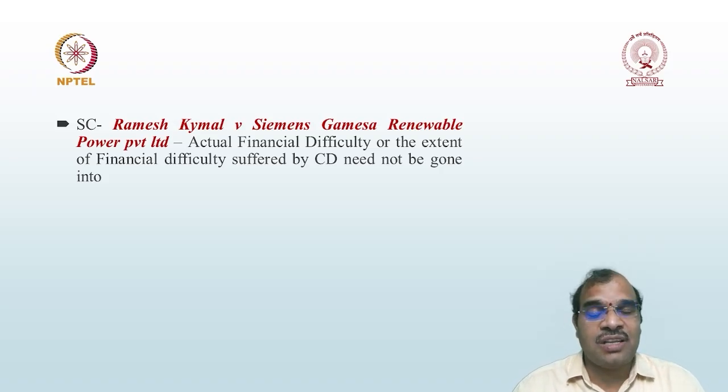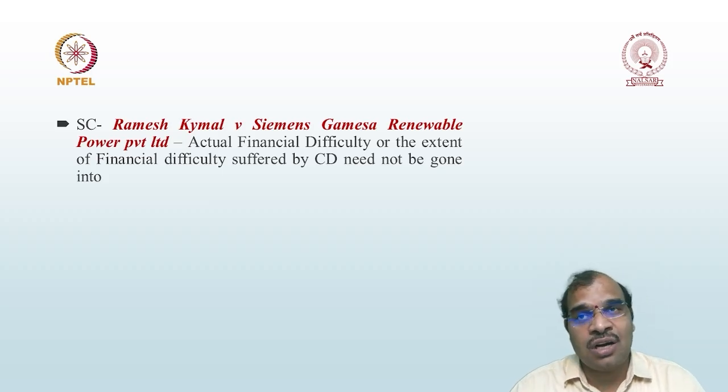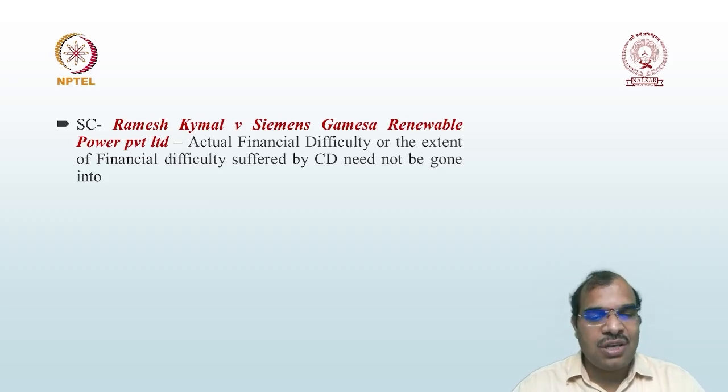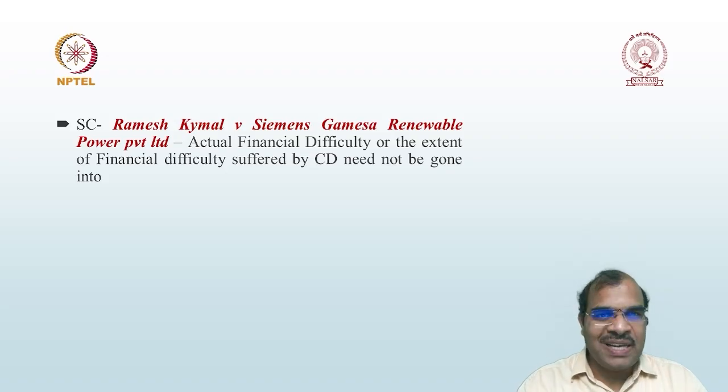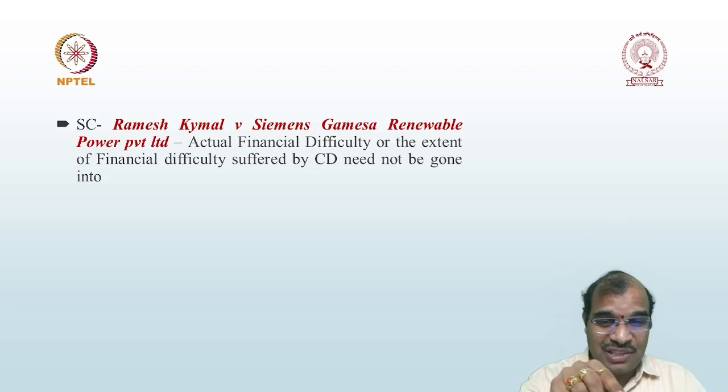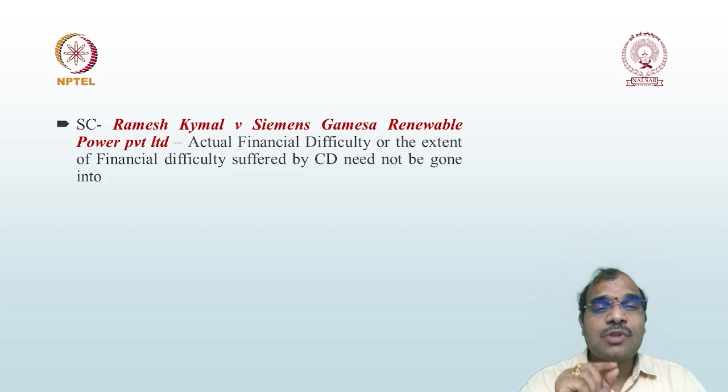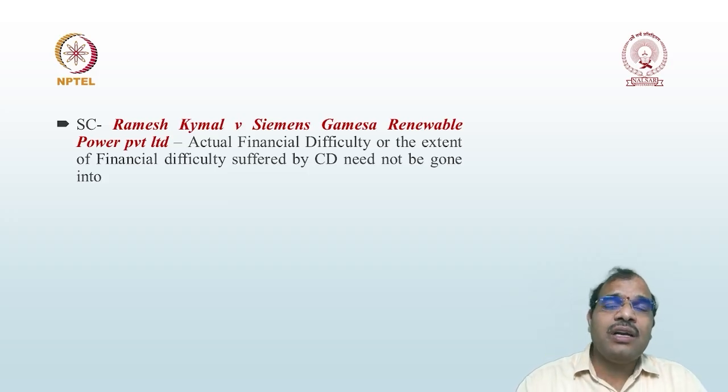So it doesn't matter whether the corporate debtor suffered the loss or not during the COVID period, it doesn't matter. Because that period, that is 25th March to 24th March, is totally excluded. So when any application is before the adjudicating authority where the due is during this period, that is 25th March 2020 to 24th March 2021, then directly you can reject the application.